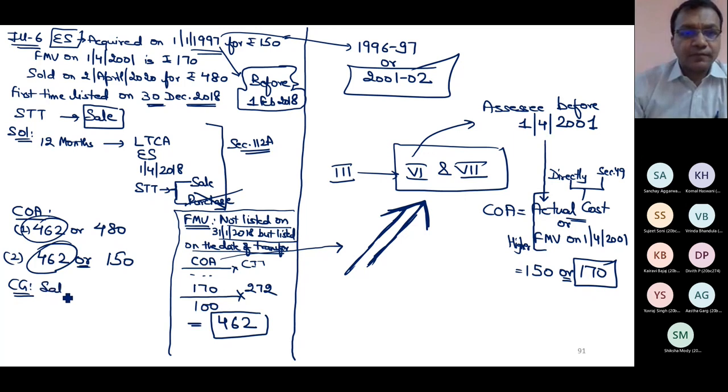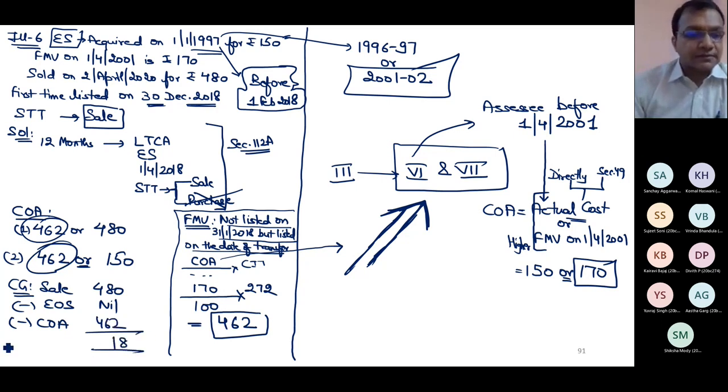Sale, 480. Less expense on sale, nil. Indexation cannot be done, so 462. LTCG flat 18 rupees.